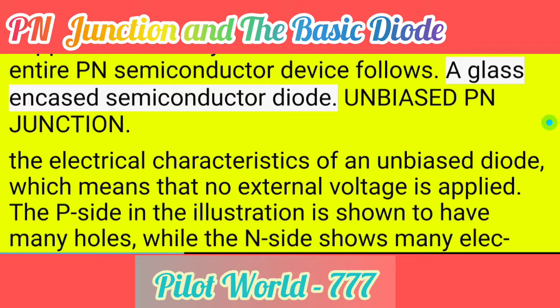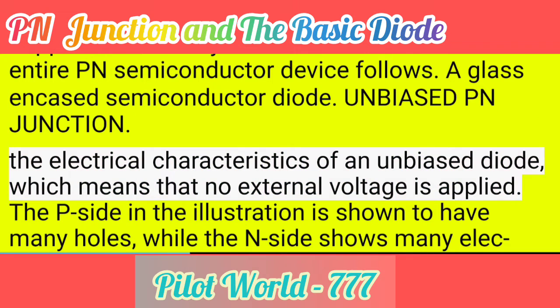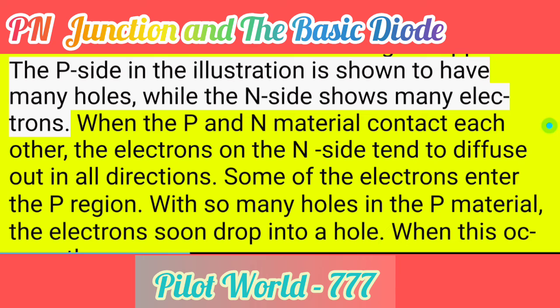A glass-encased semiconductor diode. Unbiased PN junction. The electrical characteristics of an unbiased diode, which means that no external voltage is applied. The P side in the illustration is shown to have many holes, while the N side shows many electrons.